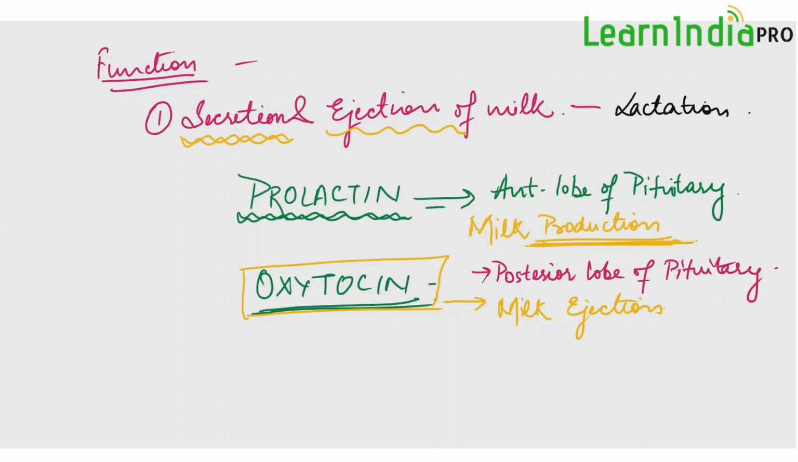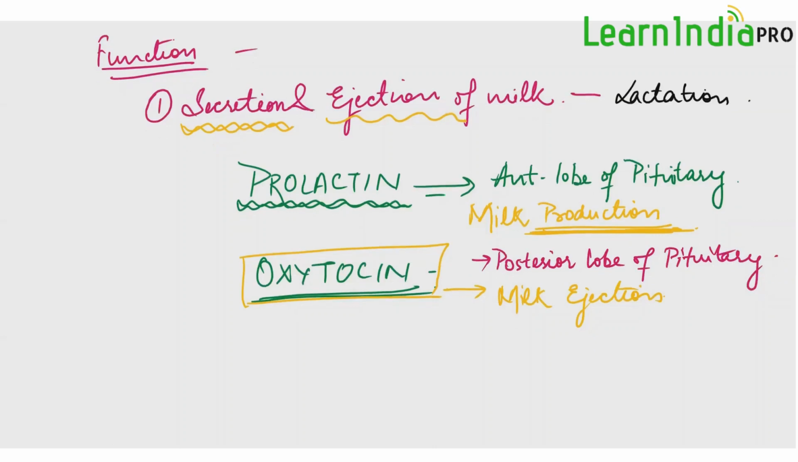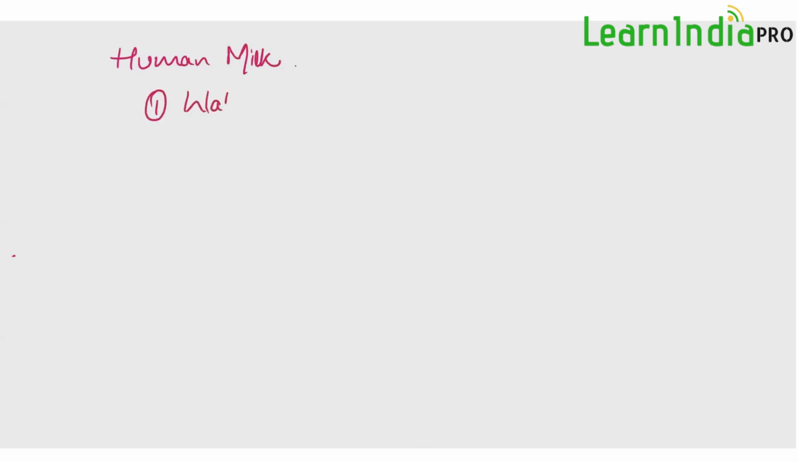So this is all about the hormonal actions on the mammary gland. The next thing is what all human milk contains. Human milk consists of a large amount of water, first thing. The second thing is it consists of organic and inorganic substances.